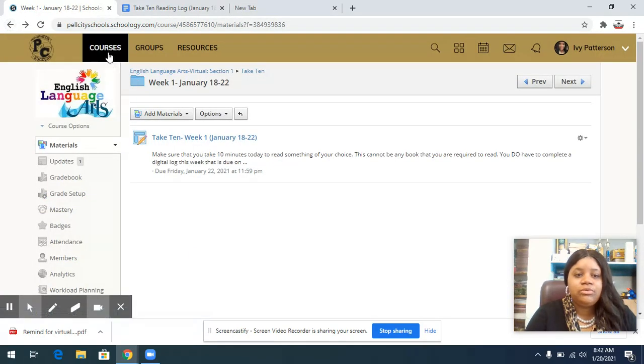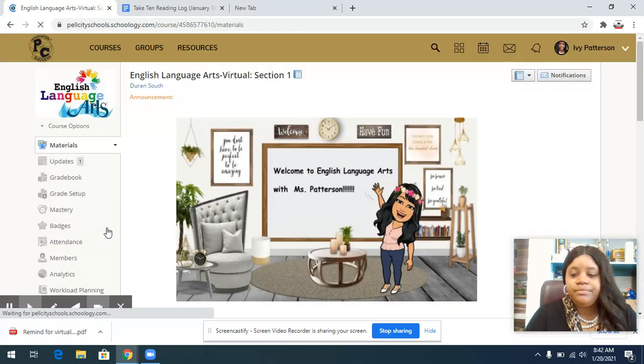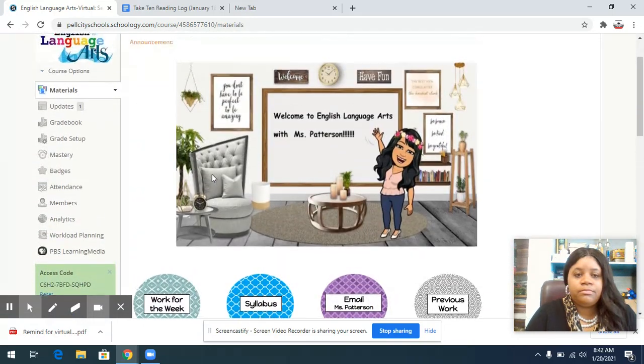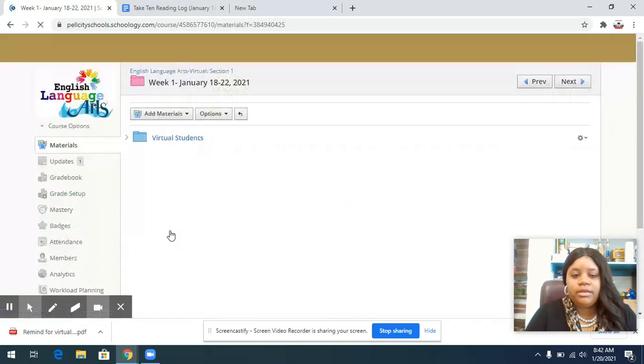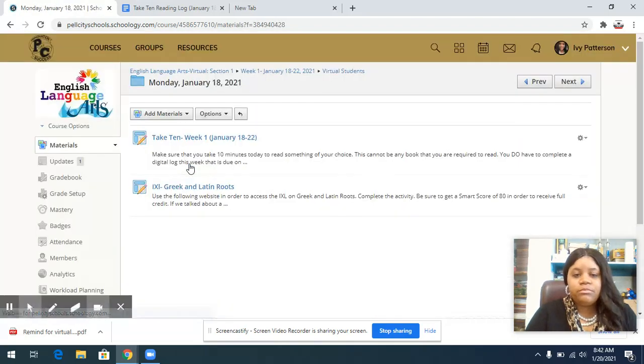So moving back to the actual folders, because I'm trying to explain to you guys what's going on. Moving back to work for the week, let's look at Monday. On Monday, you were supposed to have done your Take 10 for that day, read 10 minutes and log it. And then you have ISL, Greek, and Latin root.